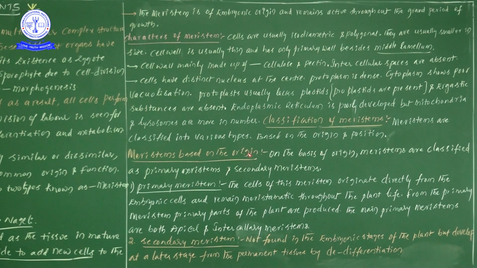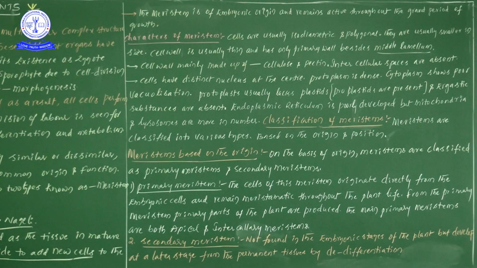So meristems, based on the origin, are classified as primary meristem and secondary meristem. We have differentiated the meristems only based on the origin. One is a primary meristem and the second one is a secondary meristem.